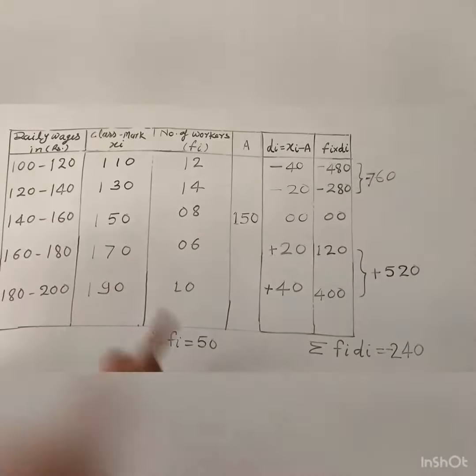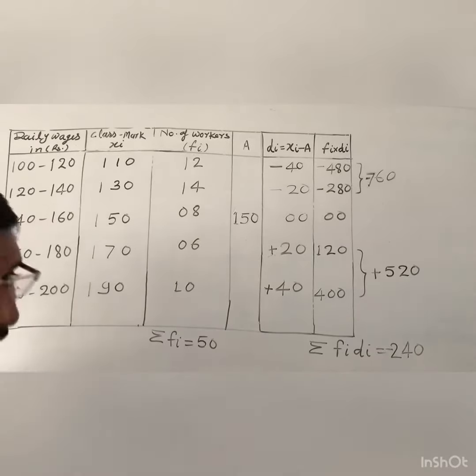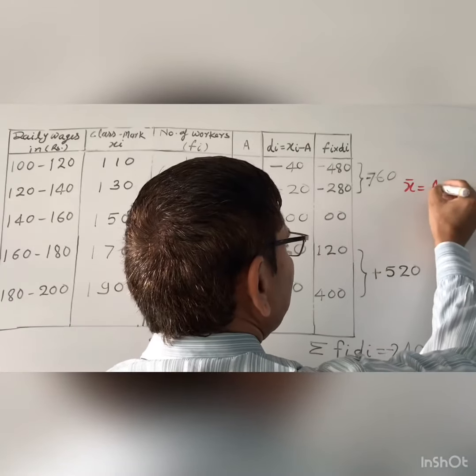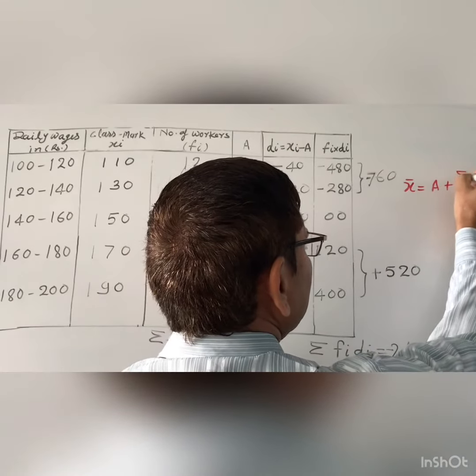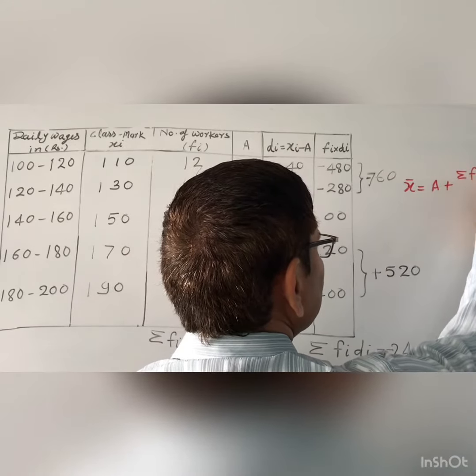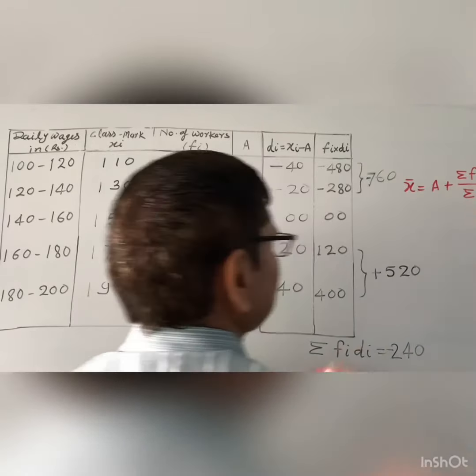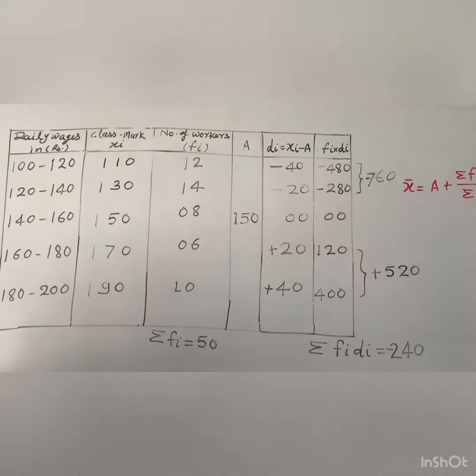Now you will find the mean of this question by the assumed mean method. You know that the formula is x bar equal to a plus sigma fi into di upon sigma fi. So you substitute all the values here.